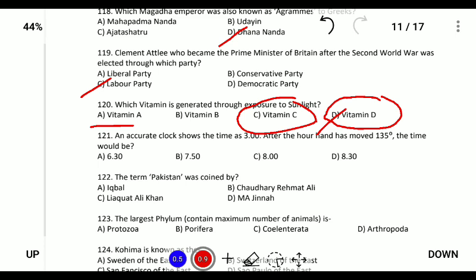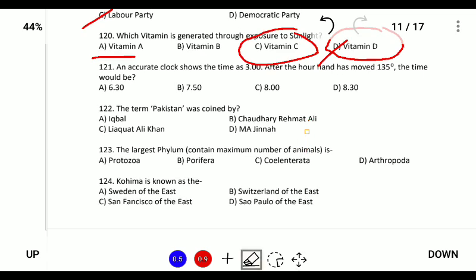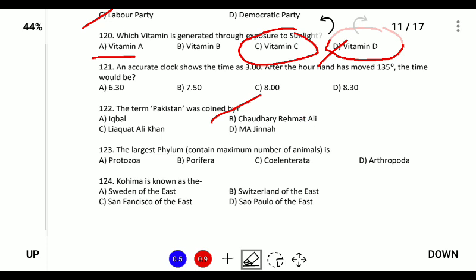Next is 122. So 121 you can do it. Next, 122. The term Pakistan was termed by. So the term Pakistan was first termed by Chaudhry Rehmat Ali, and he termed it in 1933 in his pamphlet Now or Never, where he coined the term Pakistan.